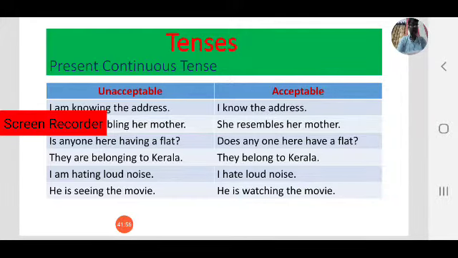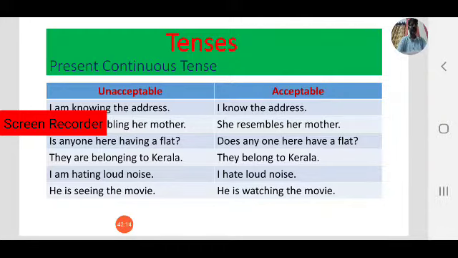He belongs to Kerala or she belongs to Kerala. That is right. "He is belonging to Kerala" is not right. That is wrong. Simply say he belongs to Kerala. "She is belonging to Tamil Nadu." That is wrong. She belongs to Tamil Nadu.